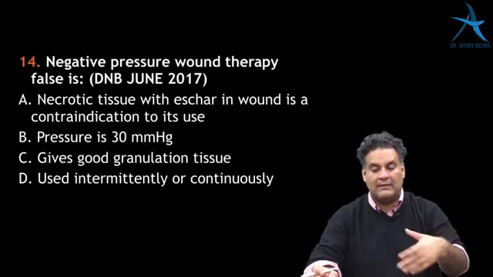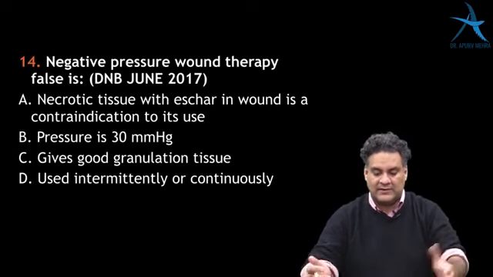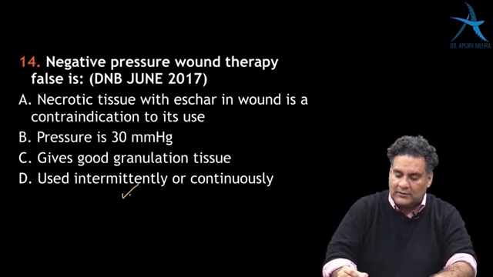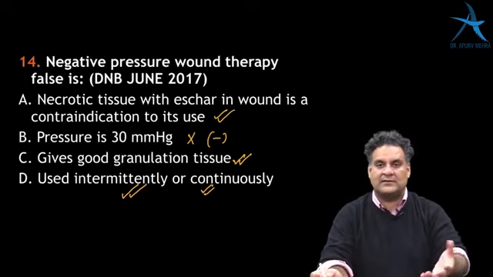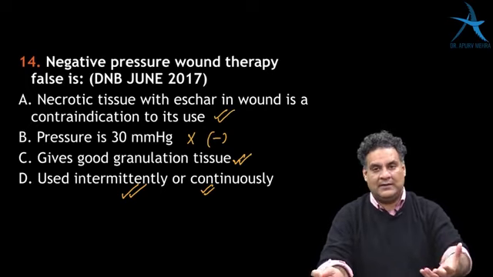Negative pressure wound therapy, false. Negative pressure is the name. Use intermittently or continuously, both can be done. Can give good granulation tissue, true. Pressure is 30, wrong, because it has to be negative. Necrotic slough is contraindicated, yes, such as untreated osteomyelitis or a malignancy.